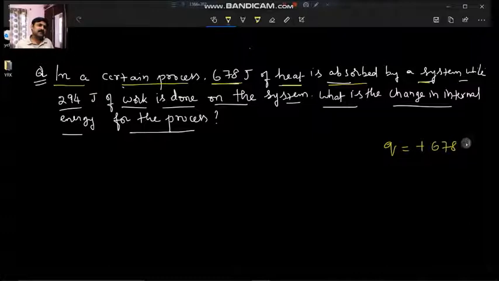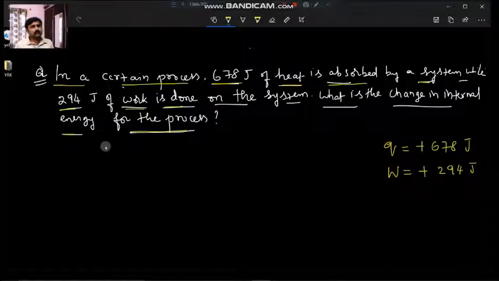While 294 joules of work is done on the system, so work on the system is positive, plus 294 joules. Then what is the change in the internal energy? They are asking us to find the internal energy.